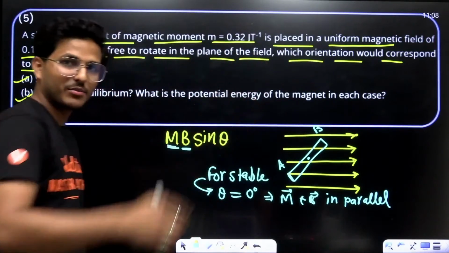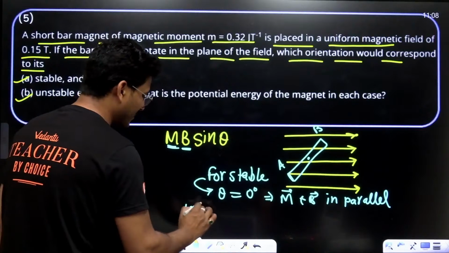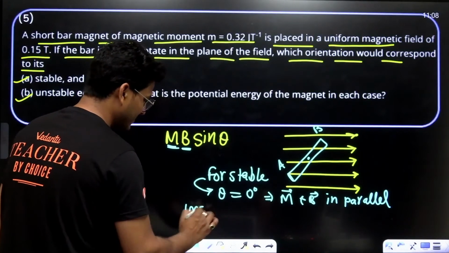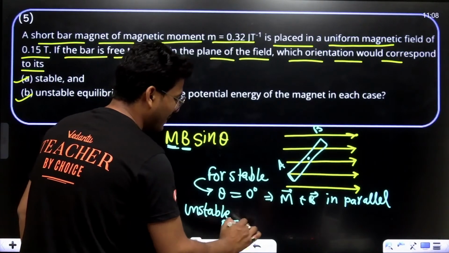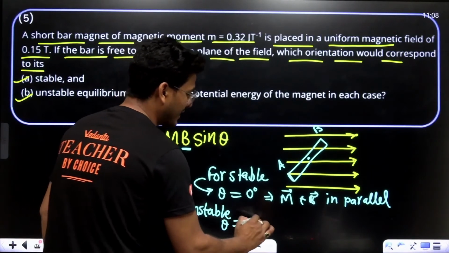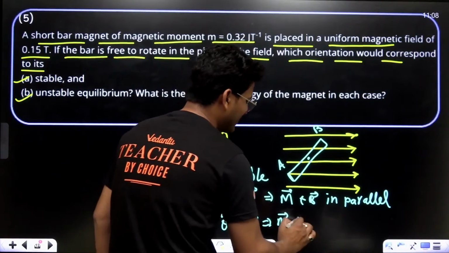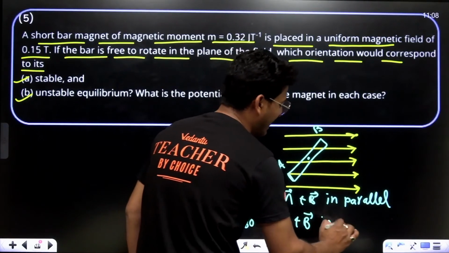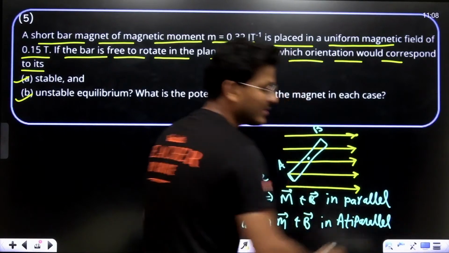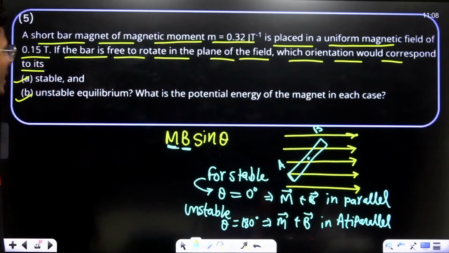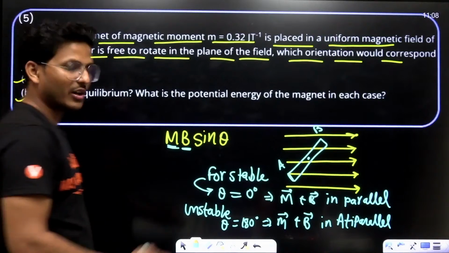M is the magnetic moment. And for the unstable condition, theta must be 180 degrees, which means the M vector and B vector are anti-parallel. Now, you got my point?